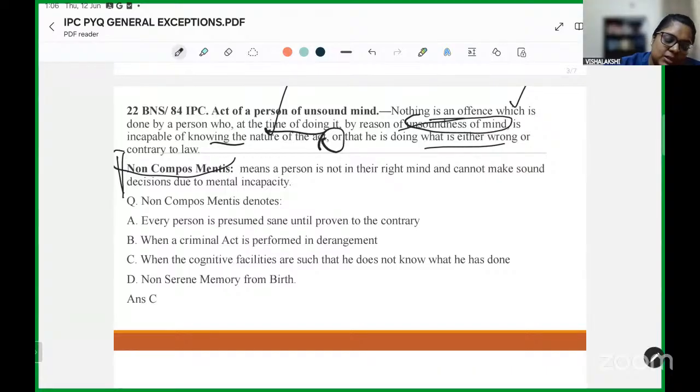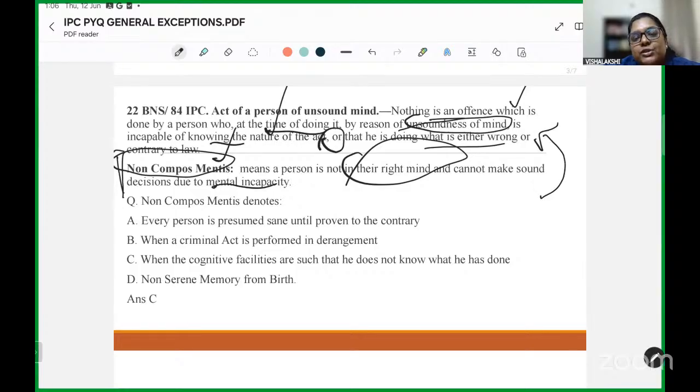This is based on the Latin maxim non compos mentis, which means a person is not in their right mind to judge right from wrong. They don't have the mental capacity to make decisions or to decipher whether the decision is right or wrong. So, non compos mentis is the basis for our plea of unsound mind or a plea of insanity, which is available under 84 of IPC or section 22 of BNS.